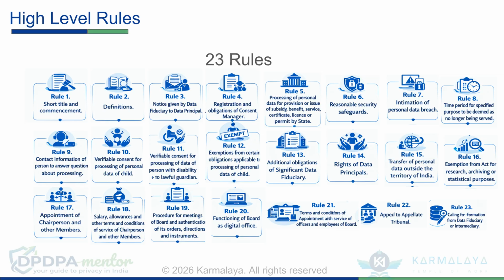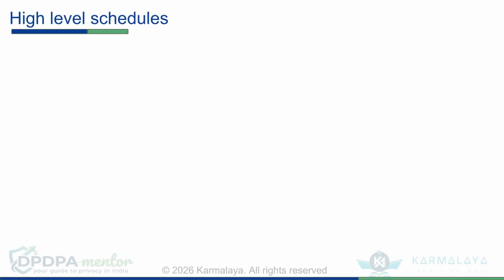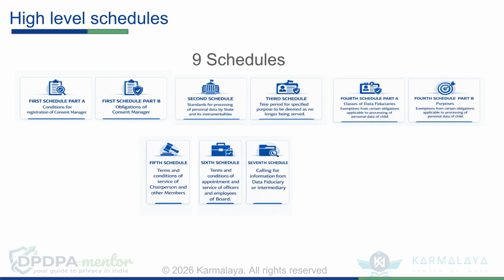As discussed in Part 1, the DPDP rules comprise 23 rules, and we have grouped them into 8 groups for easy reference and understanding. Again, as discussed in Part 1, these rules are supported by 9 high-level schedules, and we have grouped them into 4 groups.